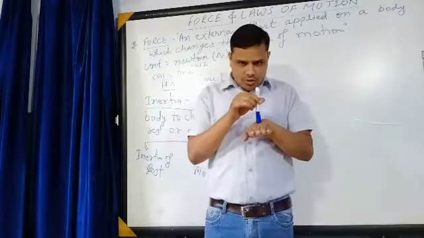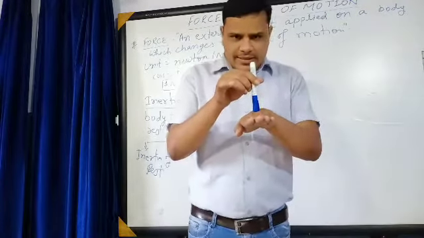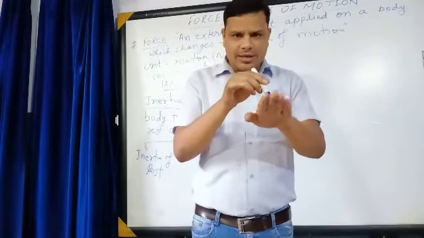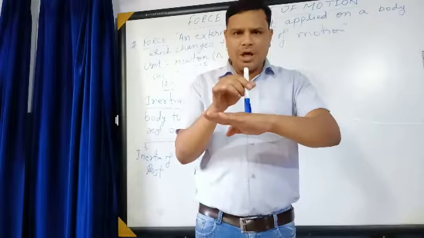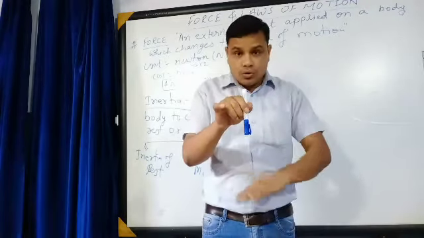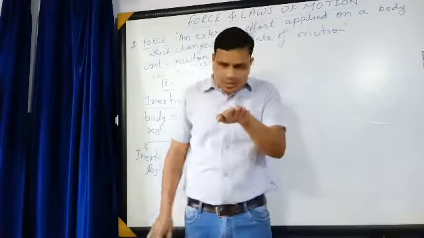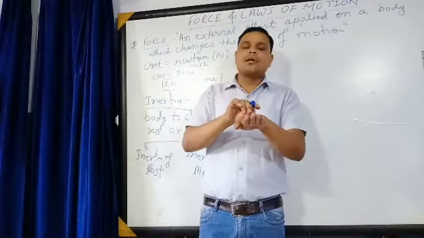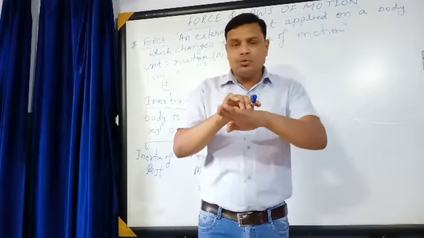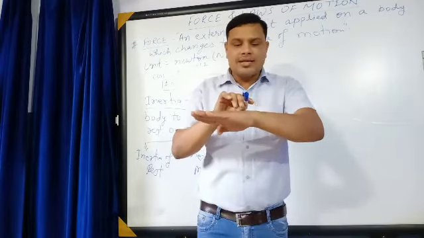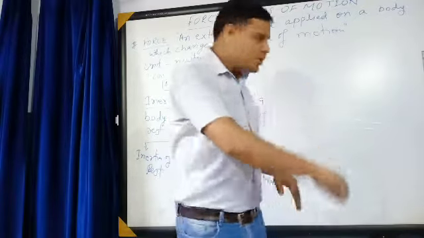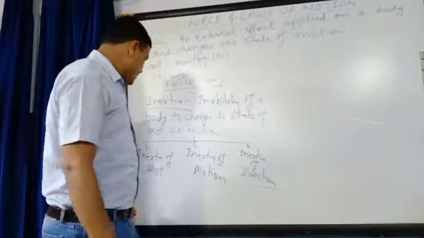Suppose that I am moving toward you, and suddenly the bus takes a right or left turn. But on account of inertia of direction, I will continue to go toward you, because the bus is going in a forward direction, I am also going in a forward direction, but after some time the bus took a sharp turn, but on account of inertia I will continue to move toward you. This is known as inertia of direction.